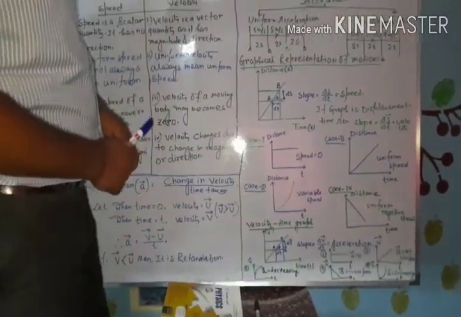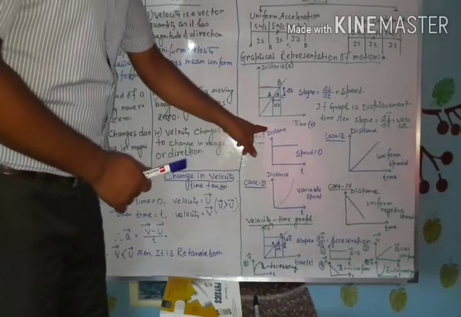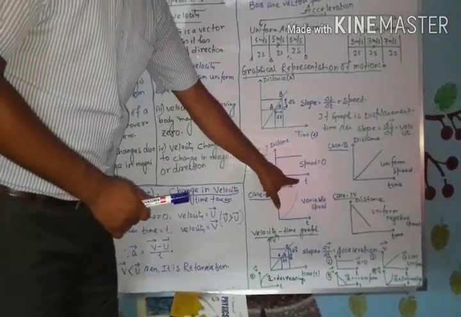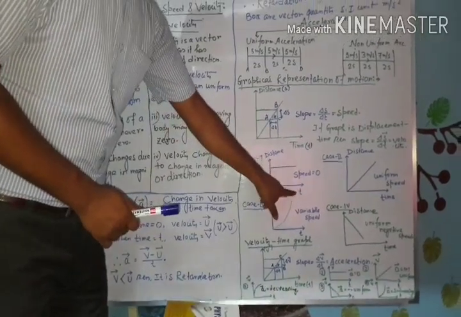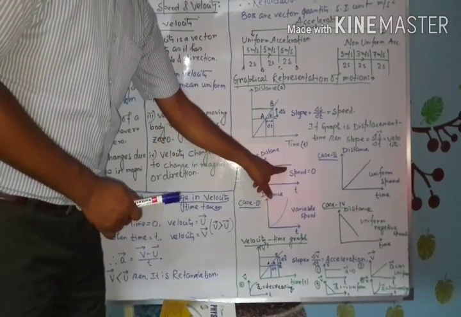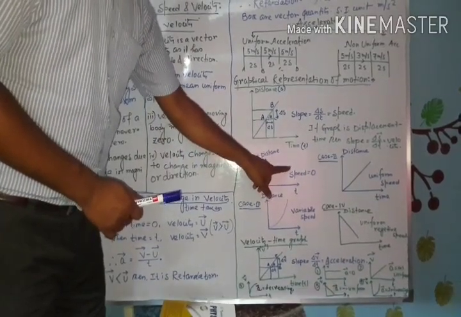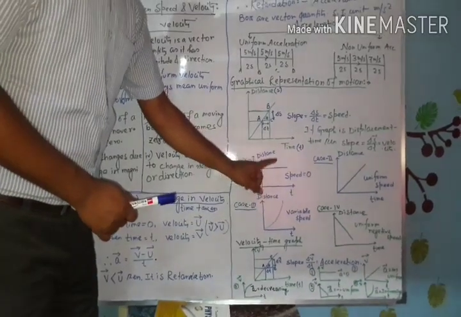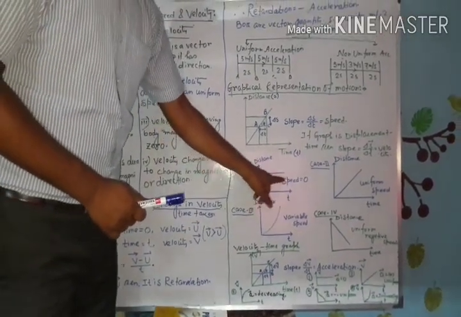Now, various types of distance or displacement time graph we have to know. Number one, distance time graph which is parallel to time axis. Parallel to time axis means with respect to time, the distance of the object will not change. As the distance will not change, we can say the speed of the object is 0.